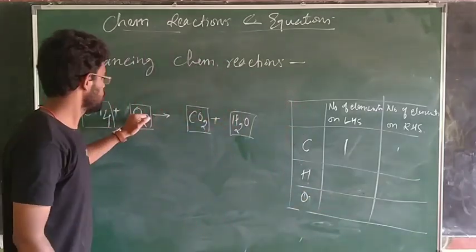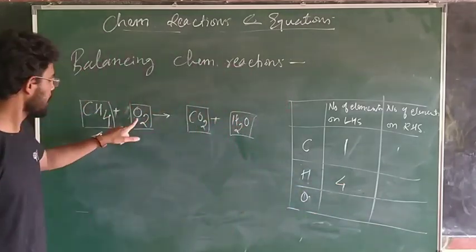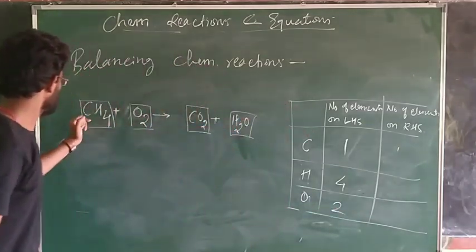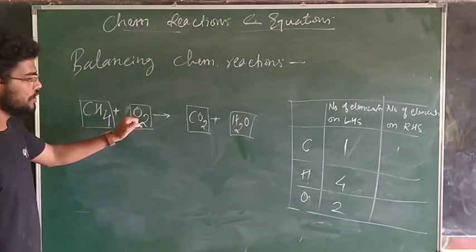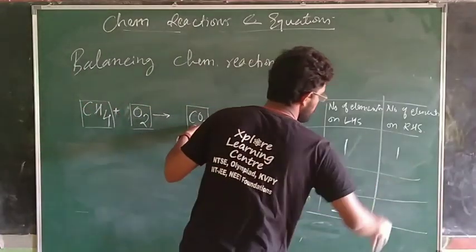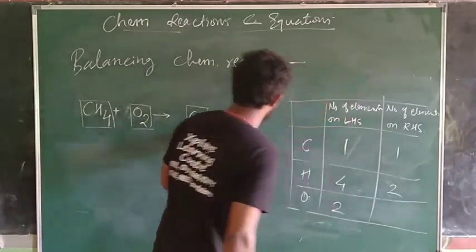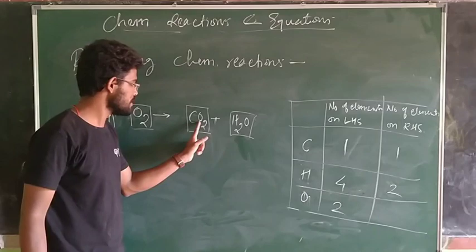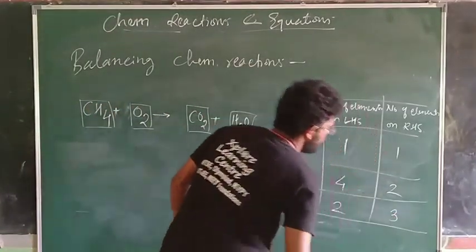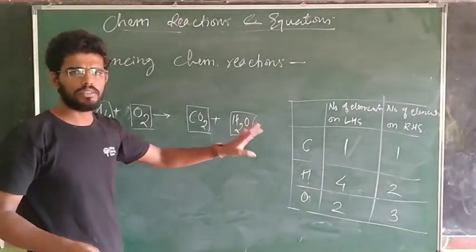I have 4 hydrogens on left hand side and I have 2 oxygen on left hand side. Okay, a carbon, 4 hydrogen, 2 oxygen. On right hand side I have 1 carbon, I have 2 hydrogen and total I have 2 oxygens here, 1 oxygen here. Totally I have 3 oxygens. That's the part. Okay, we'll start in balancing.